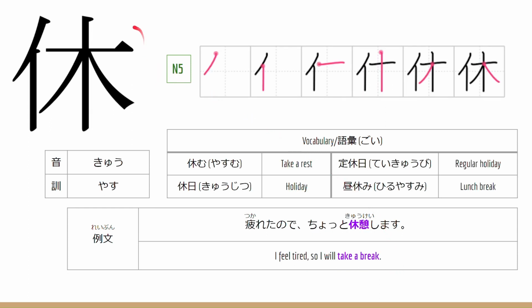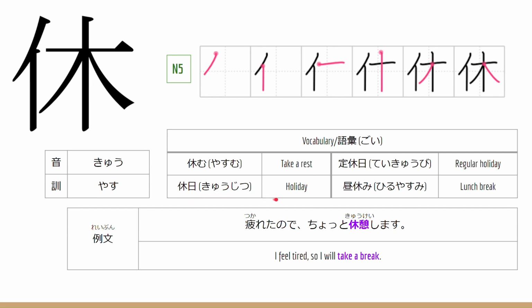The next kanji is kyu. This is the stroke order for the kanji. Now let's go to the onyomi and kunyomi of the kanji. The onyomi is きゅう, and the kunyomi is やす. Now let's go to the vocabulary, or ごい. Yasumu, this means take a rest.